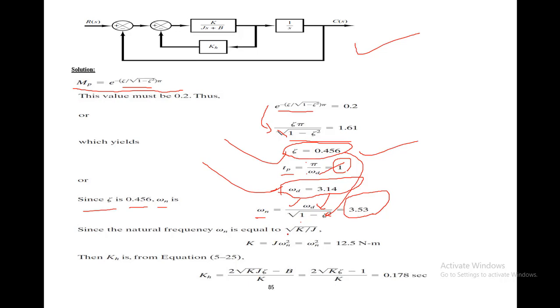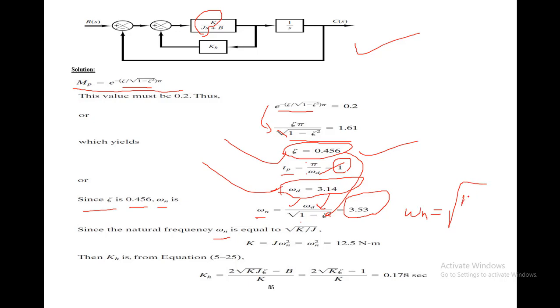Now, since this natural frequency omega n is equal to under root k by j, from this equation we can find the value of k. The first step is to equate omega n is equal to under root k by j.